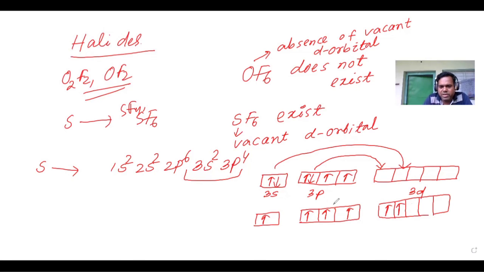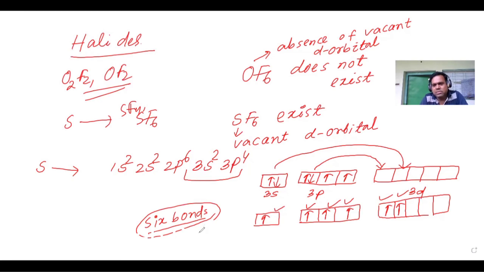Due to the presence of 6 unpaired electrons, it can form 6 bonds. One unpaired electron can form one bond, so 6 unpaired electrons means it can form 6 bonds. That's why SF6 exists, but due to the absence of vacant d orbital, oxygen cannot excite its electrons from s and p orbitals to other orbitals. So OF6 does not exist and SF6 does.